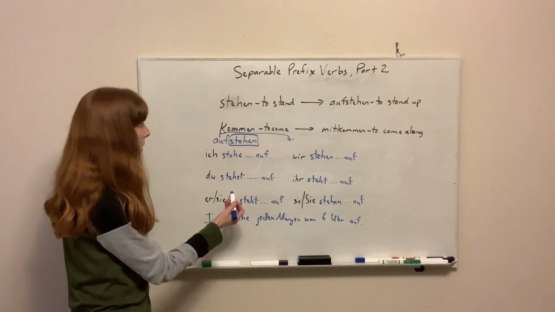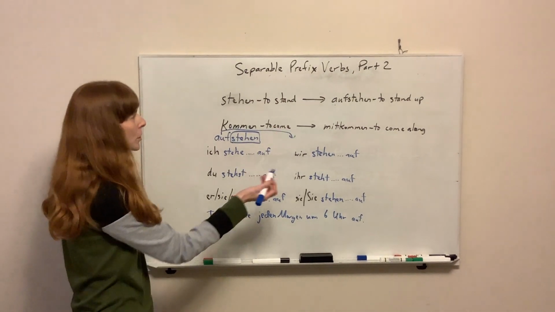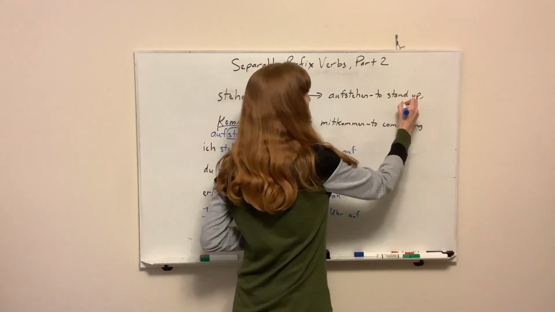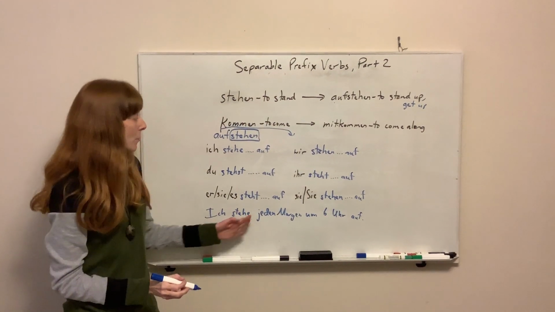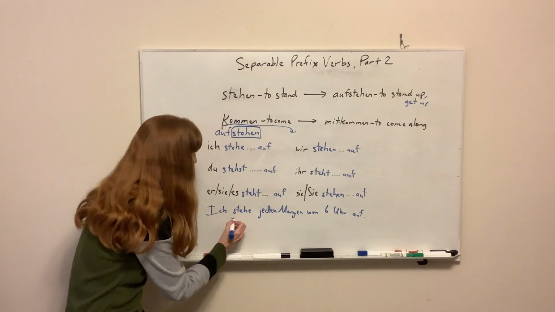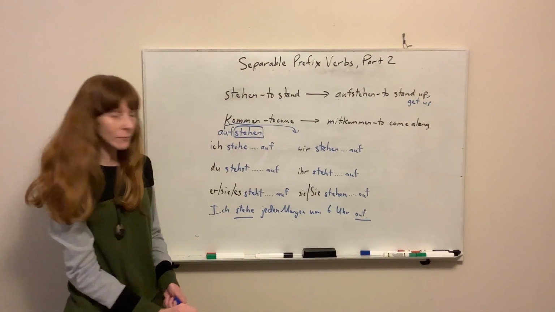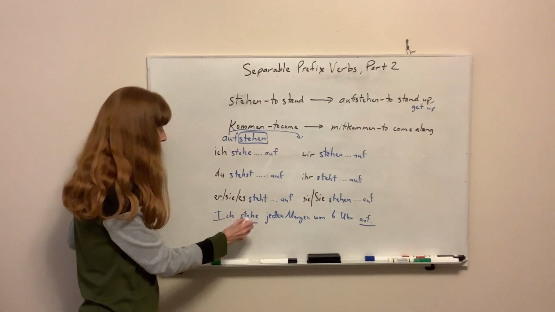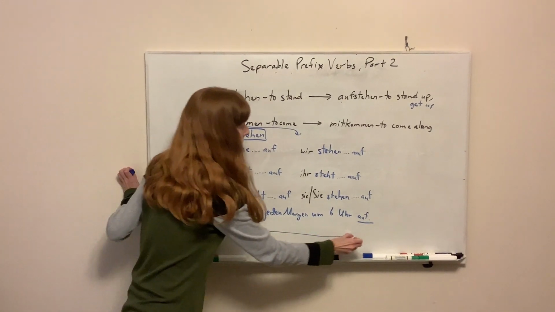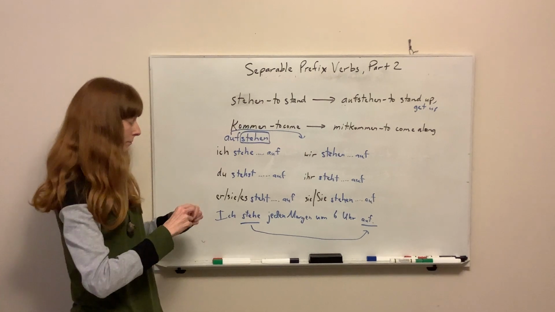I get up, or I stand up, literally stand up. We can also add to get up as our meaning here. I get up every morning at 6. Technically, this is my verb, and it is split. So remember, separable prefix verbs take part of this verb and kick it to the end.